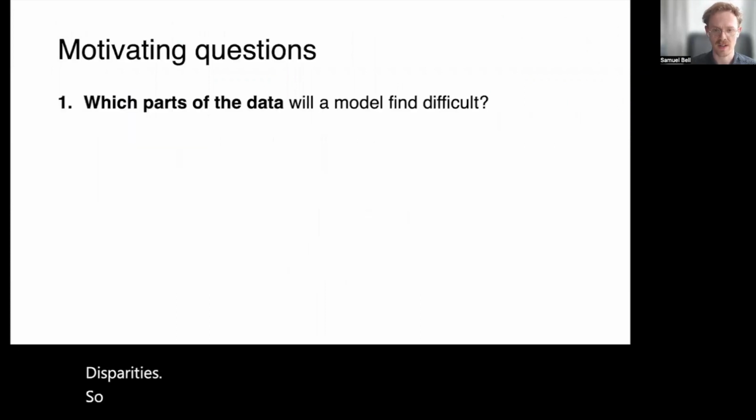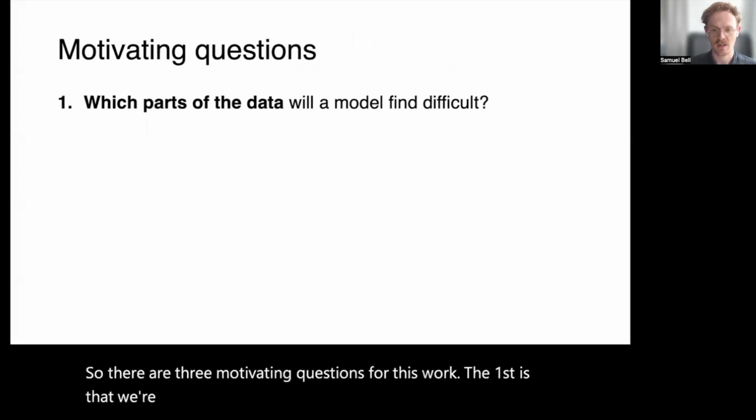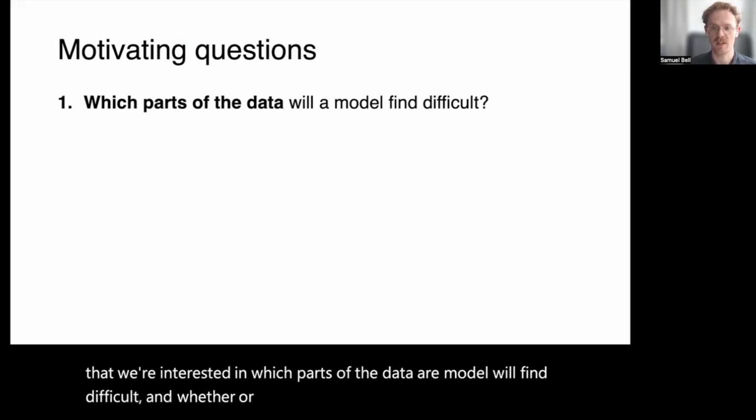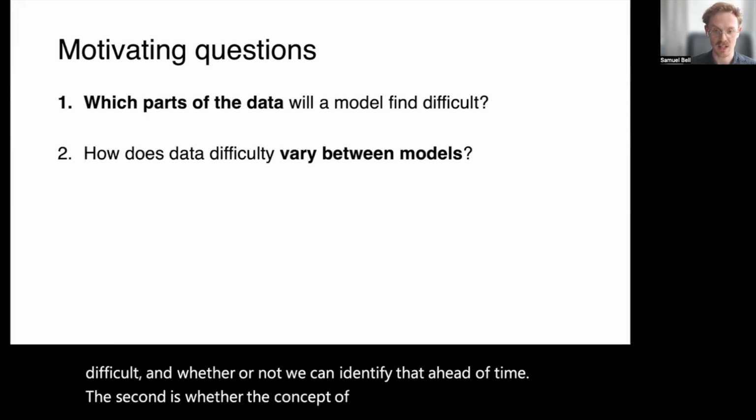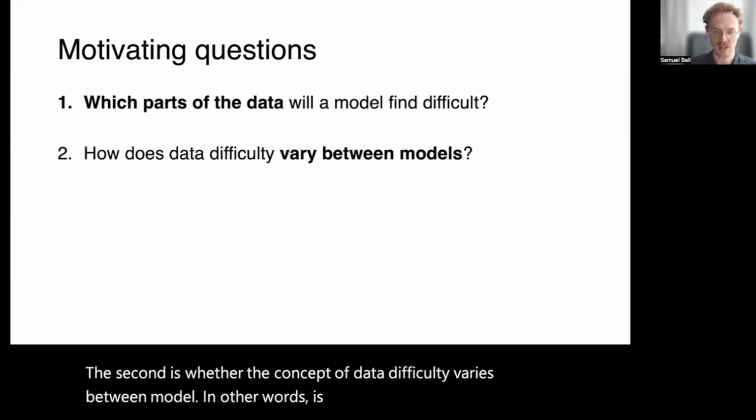So there are three motivating questions for this work. The first is that we're interested in which parts of the data a model will find difficult, and whether or not we can identify that ahead of time. The second is whether the concept of data difficulty varies between models. In other words, is data difficulty model specific?